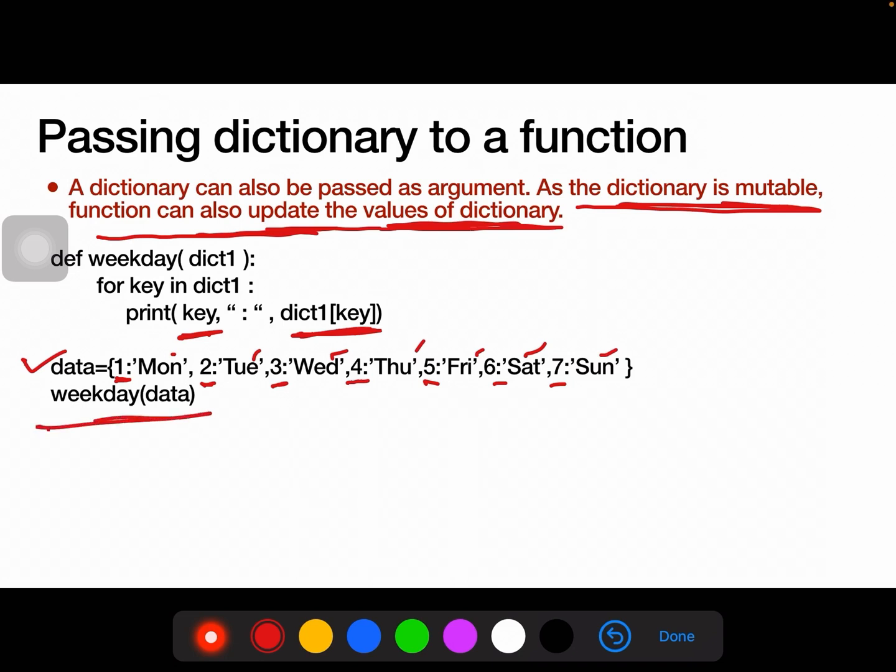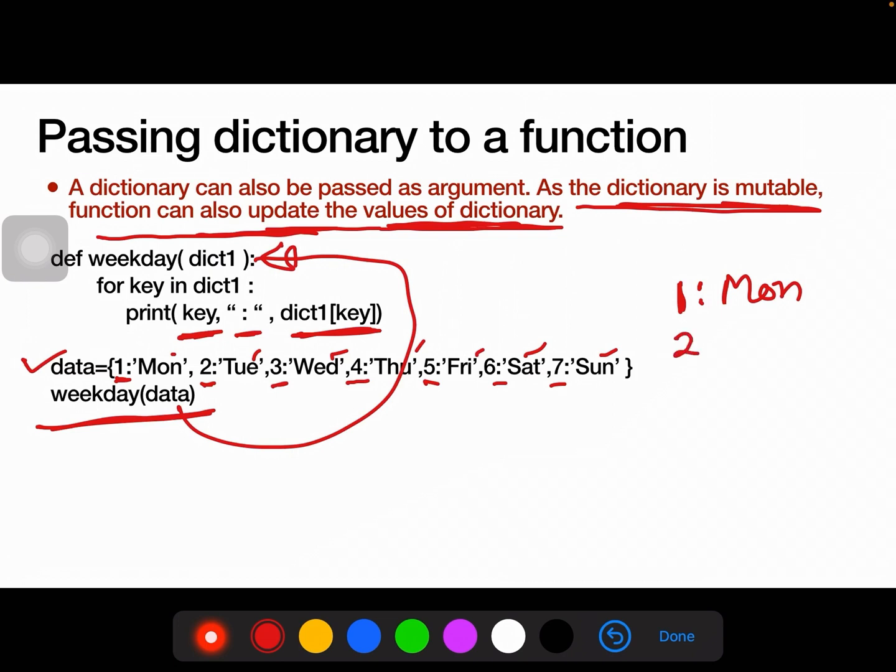Here we are passing the dictionary to the function, and within the function we are just printing the key and its value. So we will get the result as the key, that is 1, then the colon sign, and then the value of the key, that is Monday.